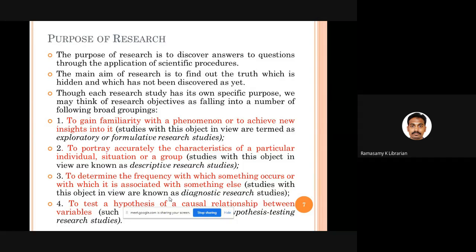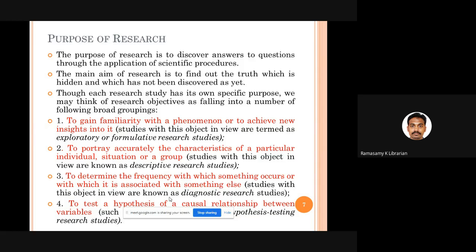The first objective. Second objective, you take a group of people or you take a situation, maybe a library, maybe a program in a library or a service in a library or a technical aspect in a library. You try to describe it. You try to portray its qualities and characteristics. So that kind of research is called descriptive research studies. So either you want to do a research study to know more about a lesser known topic, or you want to simply describe a situation or a group of people.